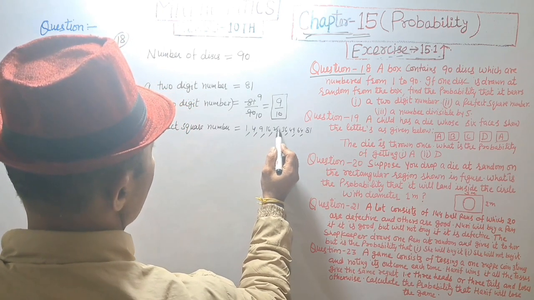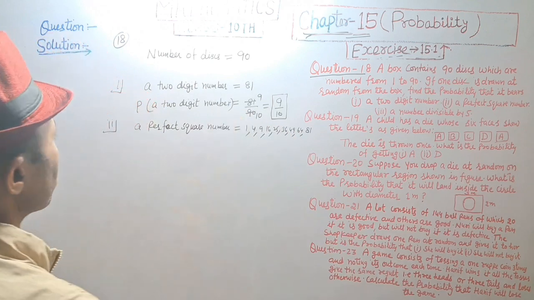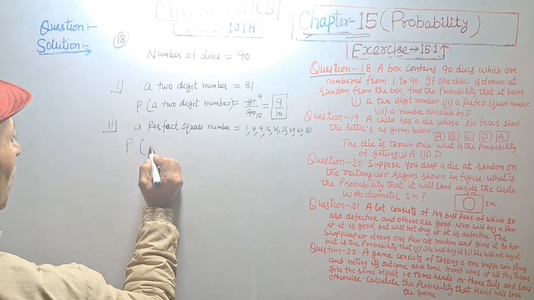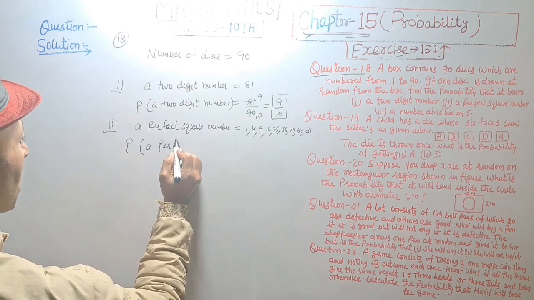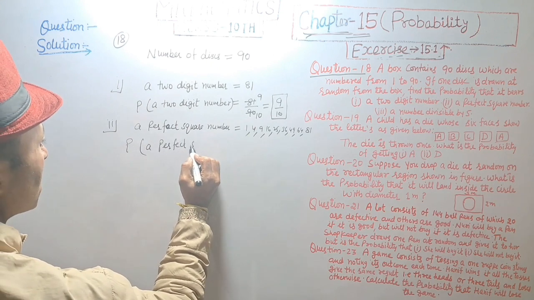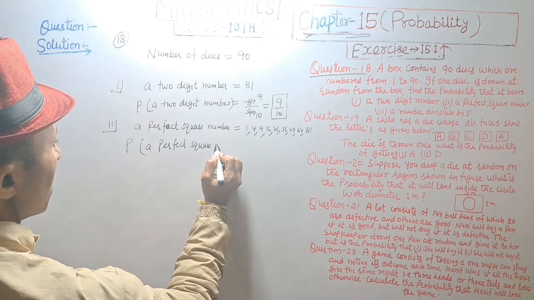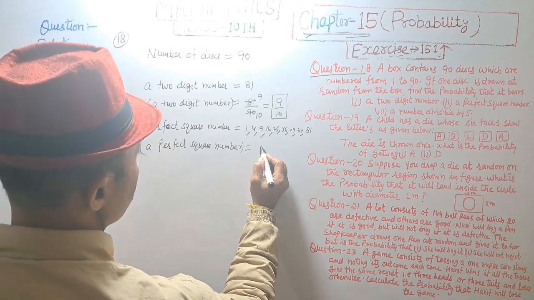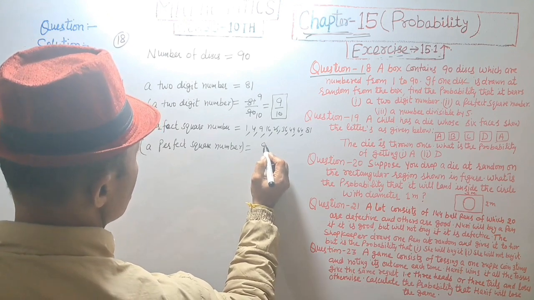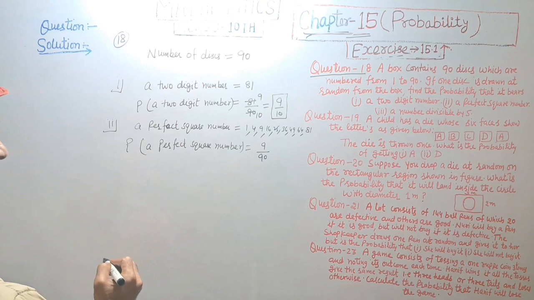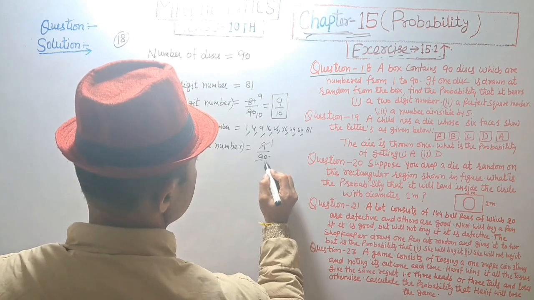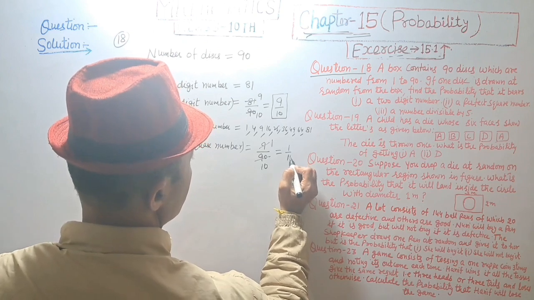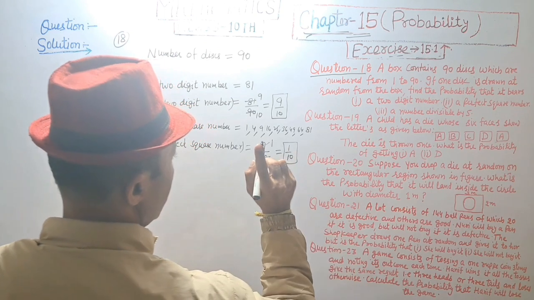That is 9 numbers. Probability of a perfect square number is equal to 9 upon 90. 9 1s are 9, 9 10s are 90. That is equal to 1 upon 10. Answer.